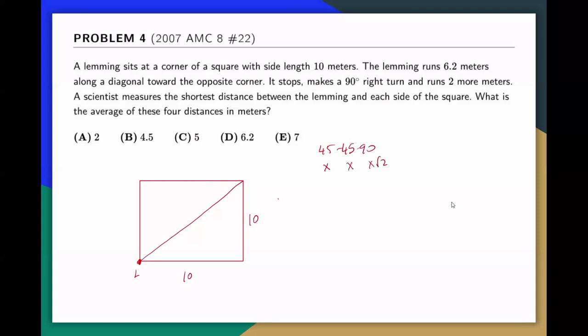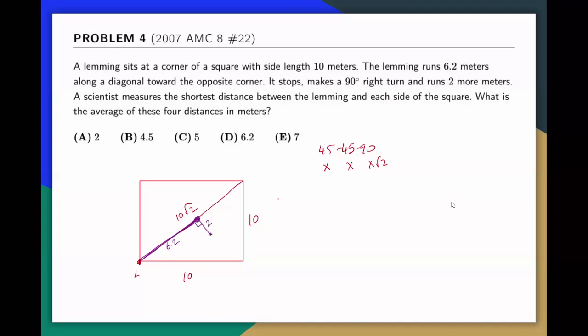Again, this is one of the 2 special triangles we use a lot. So that's the 10 root 2. And if you go 6.2 meters along this diagonal, so let's say we go this much, 6.2, and then make a 90 degree right turn. It could be either direction, but let's say we're going this way, and we are now 2 meters here.